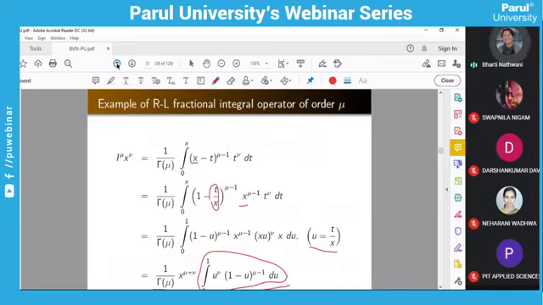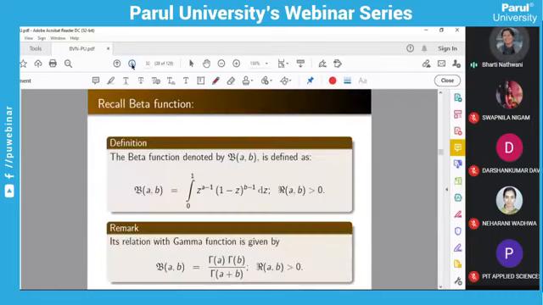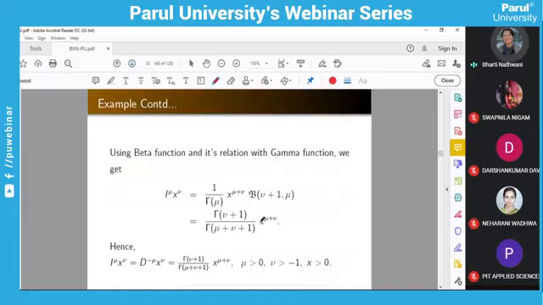Now see, we need z raised to a minus 1. So we have to take nu plus 1 minus 1, and this is mu. So we will get beta of nu plus 1 comma mu. And by using the relation of the gamma function, we can reach here. So ultimately, the muth order fractional integral of x raised to nu is this.